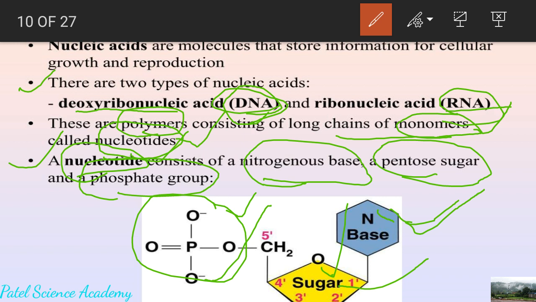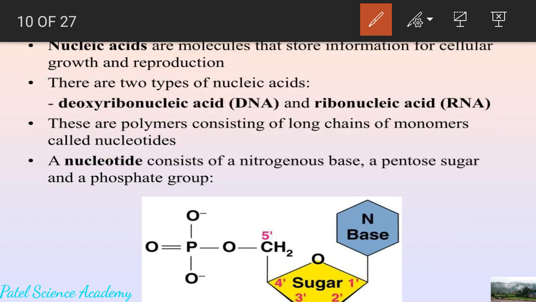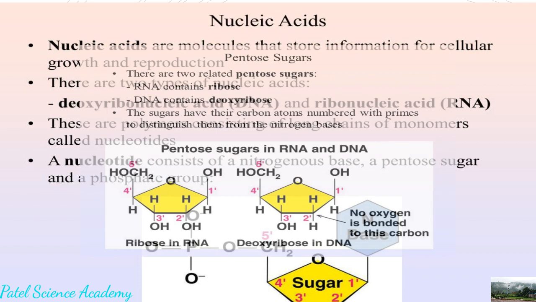So dear students, in this slide we have learned that DNA and RNA are made up of nucleotides, and a nucleotide is the combination of three parts: nitrogenous base, sugar, and phosphate group. So I'll explain all these three parts of the nucleotide one by one. Let's see all these three points one by one.